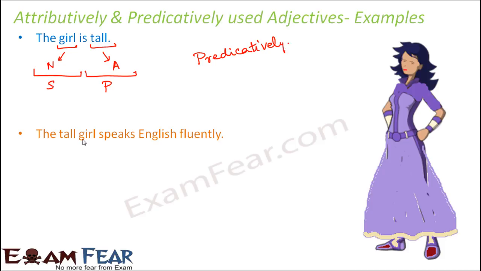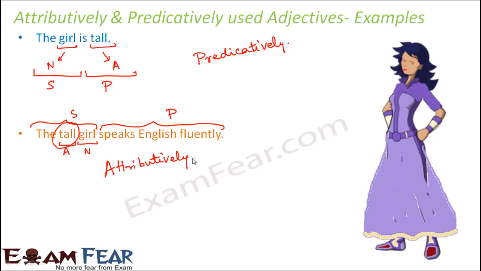Whereas if you look at this example, the tall girl speaks English fluently. Here again, girl is the noun, tall is the adjective, but here the adjective is used before the noun and it is not a part of the predicate of the sentence. Tall girl is the subject, speaks English fluently is the predicate. Therefore in this example, tall, which is the adjective, has been used attributively.